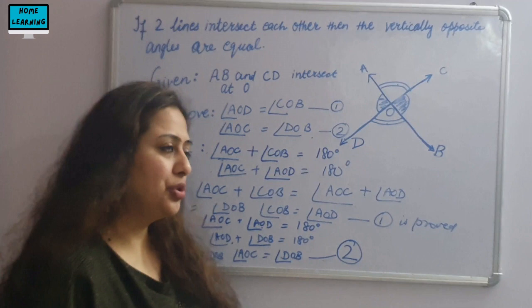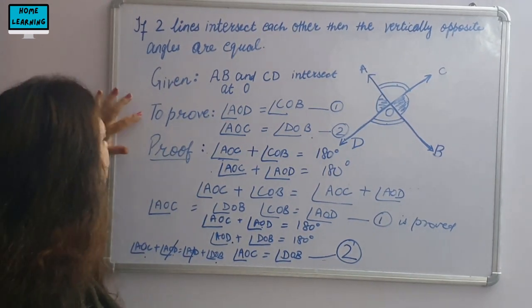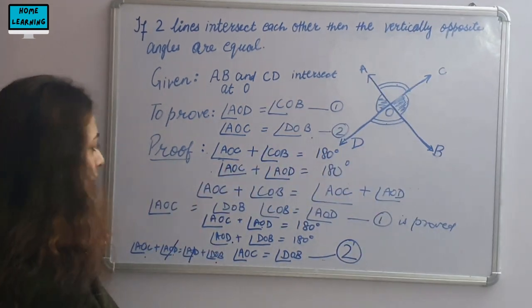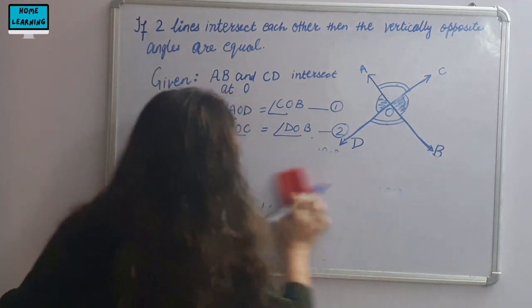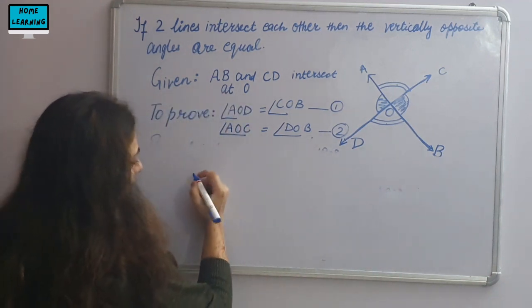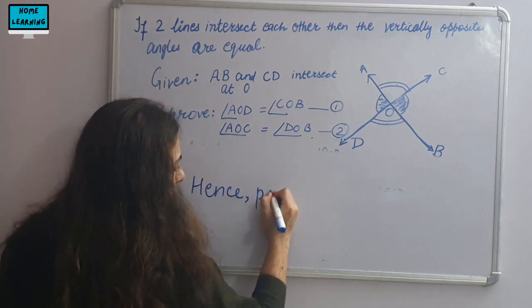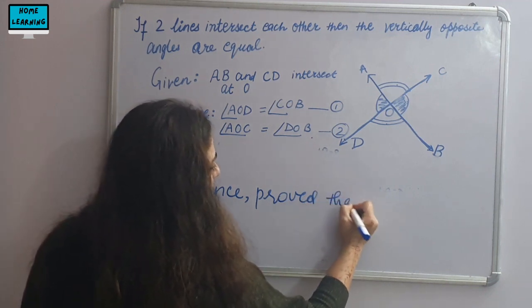Whenever you are doing the theorem questions, it's necessary to write given, to prove, construction, the proof, and after you are done with the proof, you have to write a statement, hence proved, and write what you have proved.